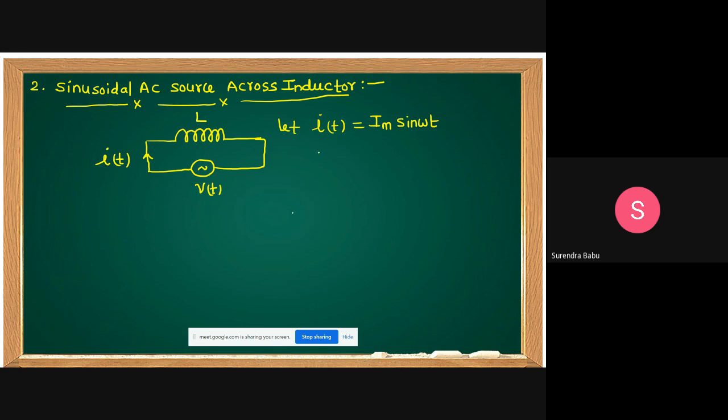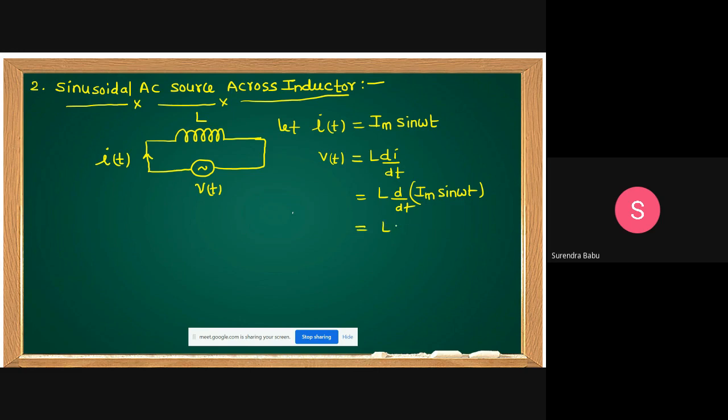Then what is V of t? L into di by dt. V of t equal to L into di by dt. What can you get, student? L into d by dt of Im sin omega t. You differentiate with respect to t.